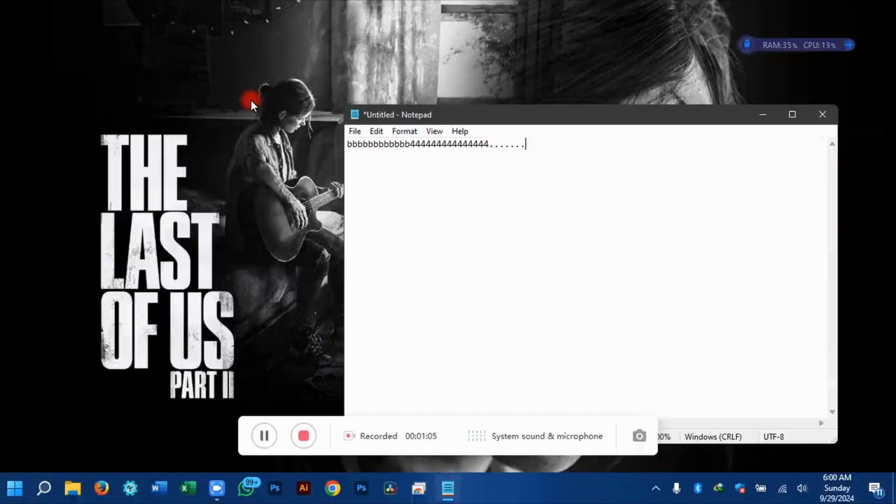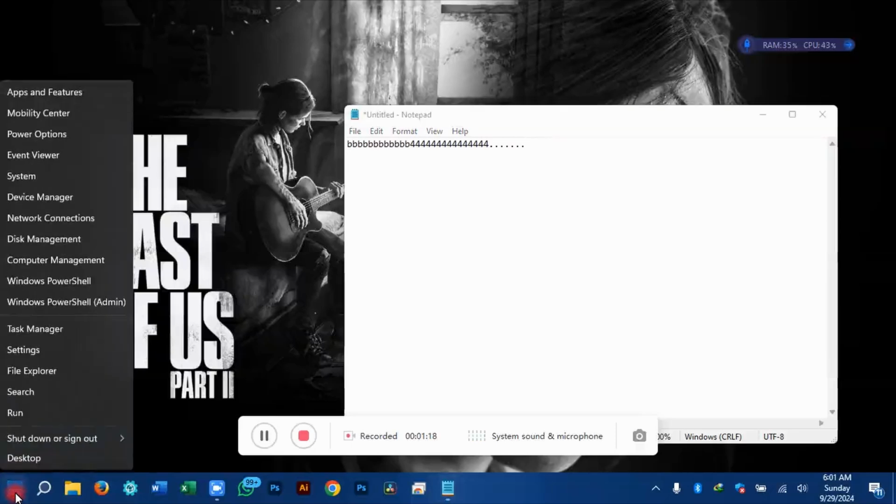Okay, the best way to fix this, they might tell you to troubleshoot your keyboard. That might work, but in most cases it doesn't work. So the best thing to do to fix your keyboard is to right click on your window icon, come to Device Manager,